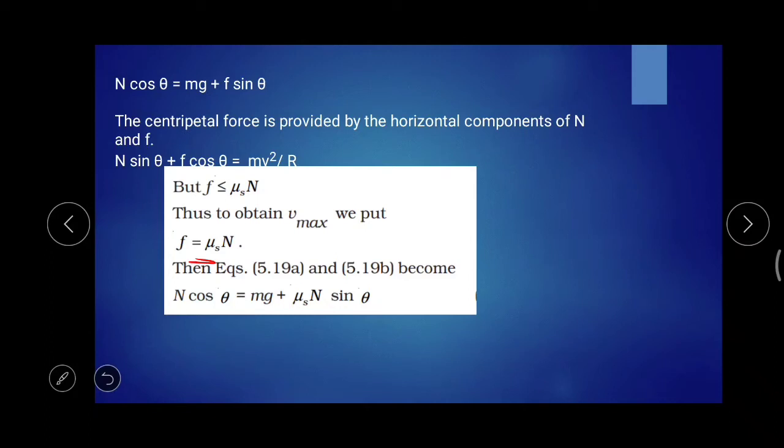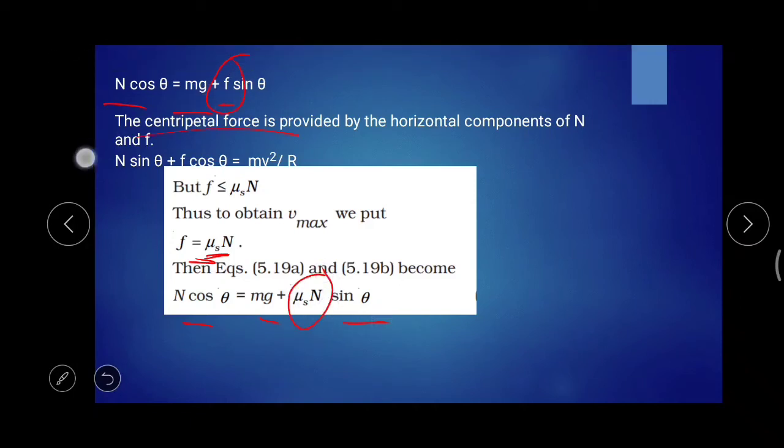Then in equations 5.19a and 5.19b, that is n cos theta equals mg plus f sin theta, you have to substitute, instead of f, the value mu s into n. So n cos theta is equal to mg plus mu s n sin theta.